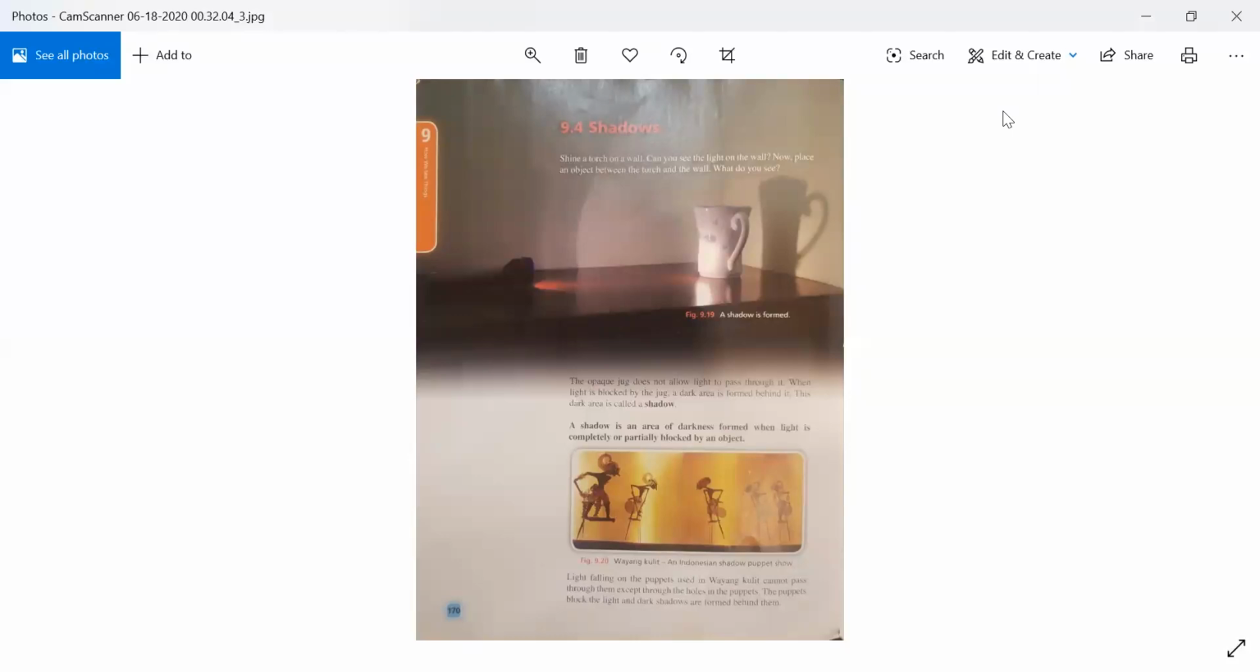What is a shadow beta? A shadow is an area of darkness which is formed when light is completely blocked by an object, as you can see in figure 9.19 as well. Same with the puppets. Puppets are made of opaque objects, so they won't allow the light to pass through it. But when the light is blocked by a puppet, what will happen? It will show us the shadow of the puppets.